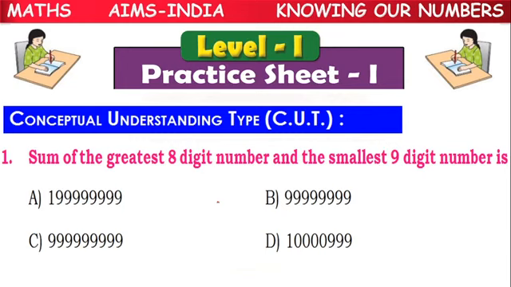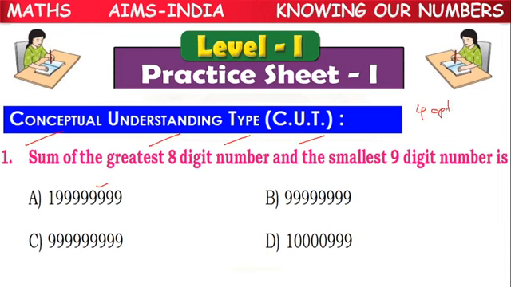This is the IIT NEET IIT JEE practice sheet, children. In that, the first heading is conceptual understanding type questions, CUT type questions.